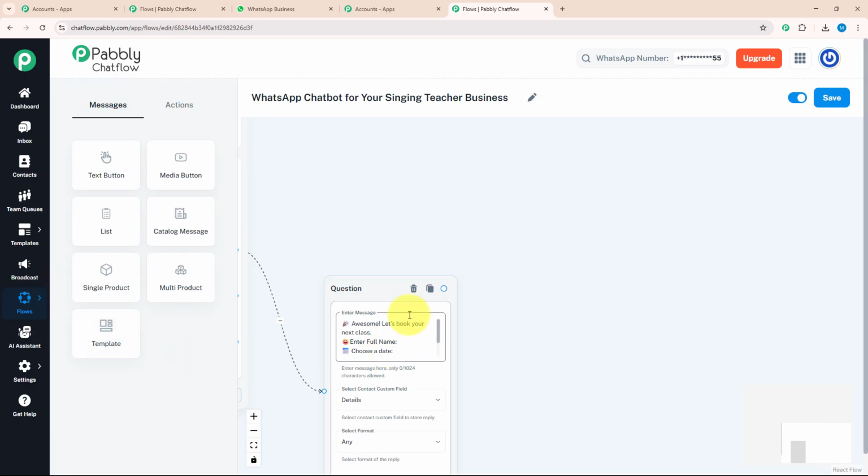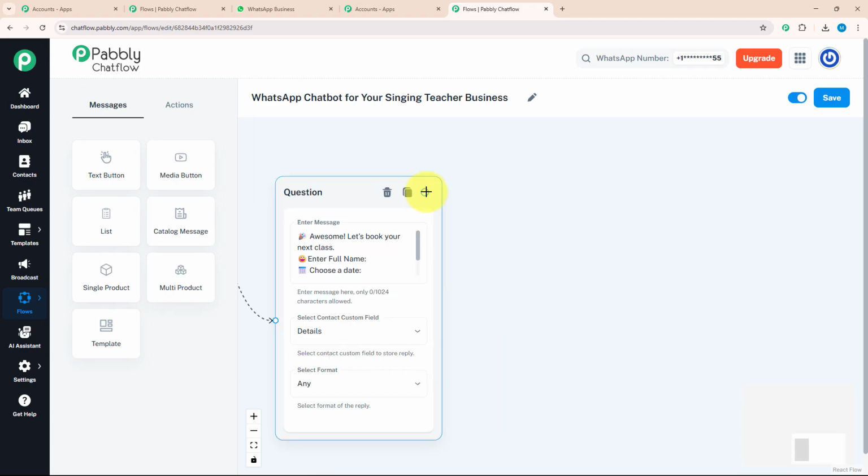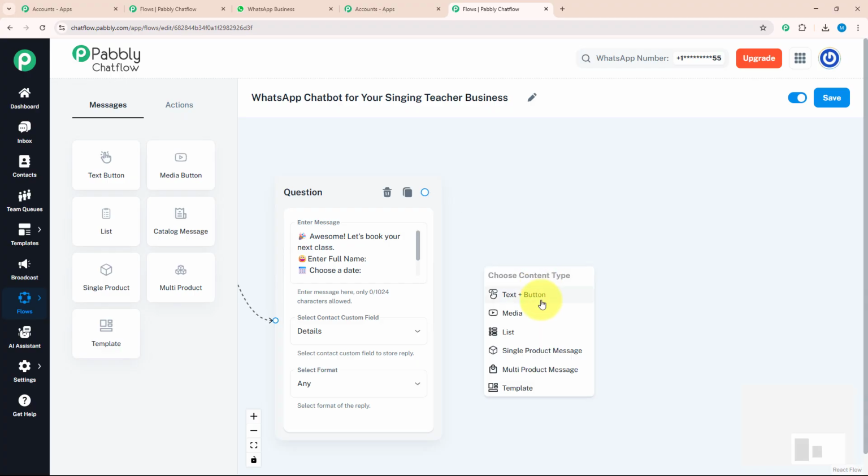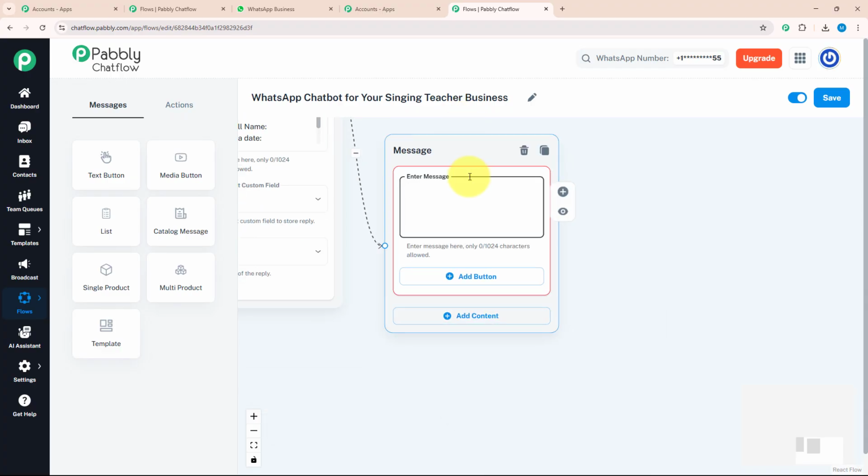After getting your customer's details, I will send them a confirmation message. For that, I'm going to drag and drop and select the text button over here, and here I'm going to enter a confirmation message which says done, your class is booked. Get ready to warm up your vocals. Now as you can see, I have put a few messages between stars. That means I want to highlight these messages.